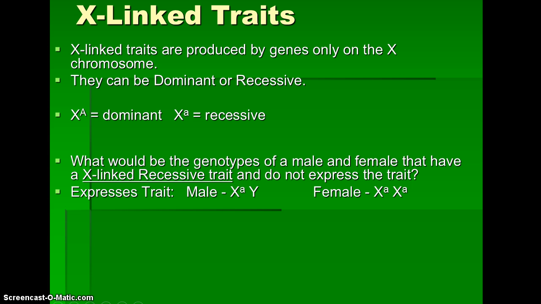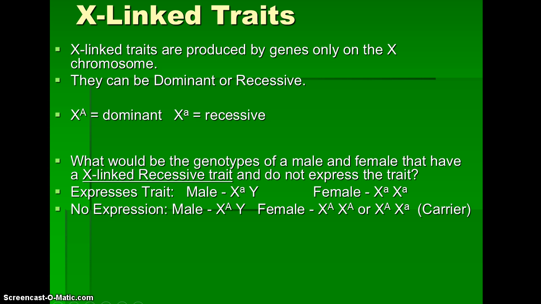Okay, so expressing the trait, males are X little a Y, females are X little a X little a. If they do not have the trait or the disorder, males have to be X big A Y, females could be X big A X big A, or X big A X little a. The second one for the female, they would be considered a carrier. They don't have the disease, but it can be passed on to their child. And like I've mentioned, most X-linked traits are recessive.